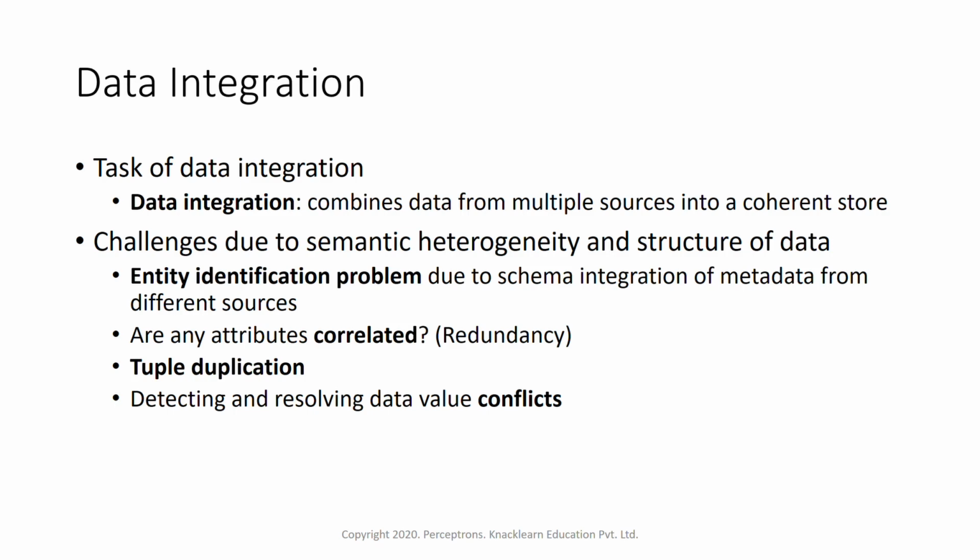If we are collecting the data from different sources, and due to the different types of schemas, we might get into entity identification problems. Also, are any attributes correlated? We might get redundant values. There might be tuple duplication. Tuple duplication is nothing but record duplication, and then detecting and resolving data value conflicts. We have to also find out if there is any value conflict. So these are all the challenges which we might face when we are doing data integration, when we are integrating data from multiple sources into one coherent source.